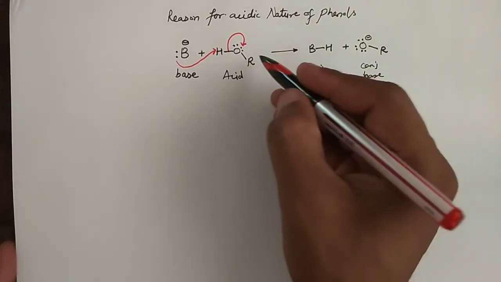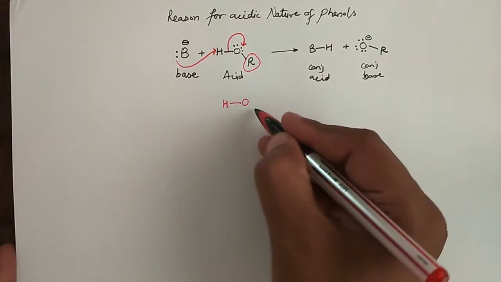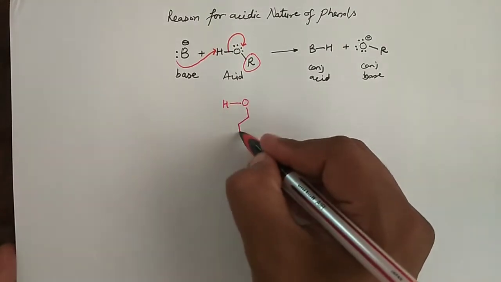And this group R, this R can be a benzene ring also, right?